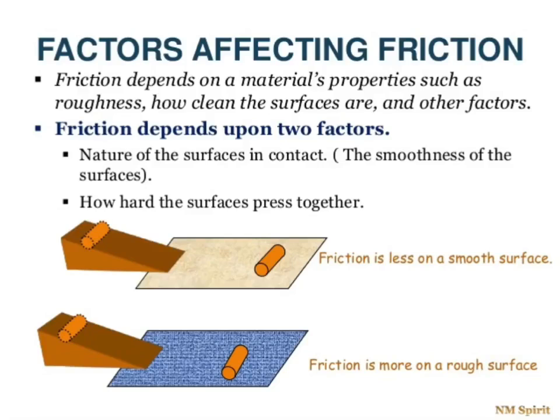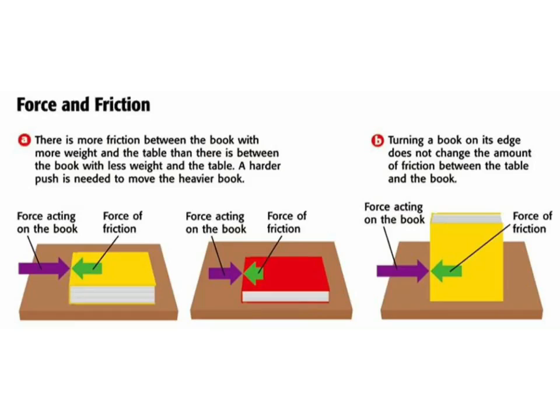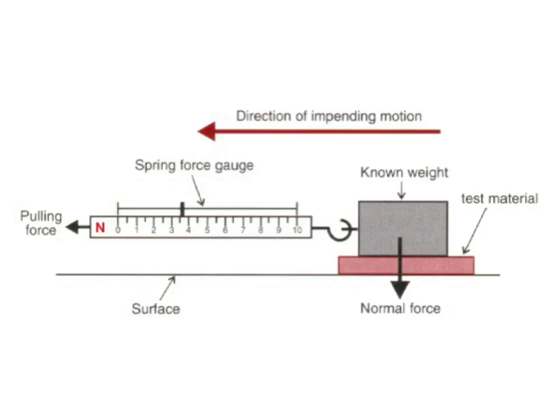Now the second factor on which friction depends is the force with which two surfaces are pressed together. Friction is caused by the interlocking of irregularities of the two surfaces when one object is placed over another object. If the two surfaces are pressed together harder by a greater force, or if the object has more weight and puts more force, then the friction increases, because pressing two surfaces together with a greater force or weight will increase the interlocking in the two surfaces. We can measure this also by using a spring balance.